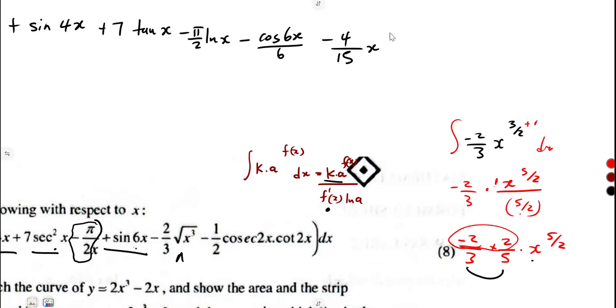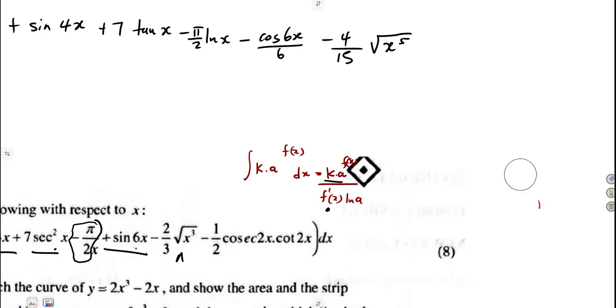x to the exponent of 5 over 2, which you can write as the square root of x to the exponent of 5. You can have it in simplest form like that, or you can just leave it like that. It's not a problem. All right, so that was it. We have integrated. Then we move on to minus half cosec 2x cot 2x.